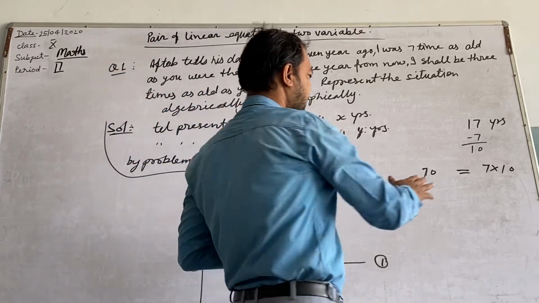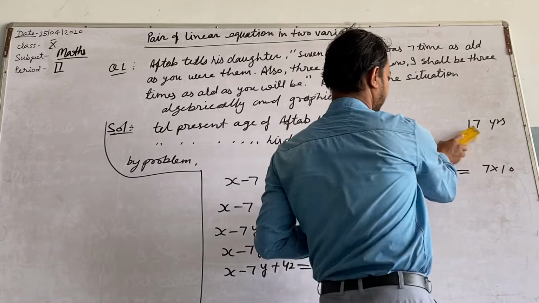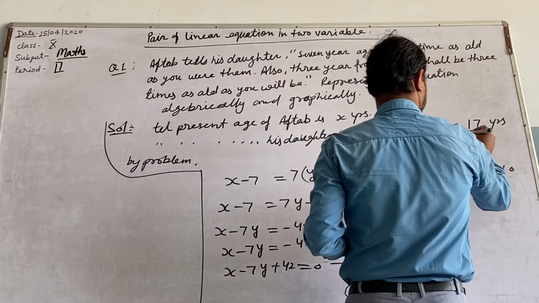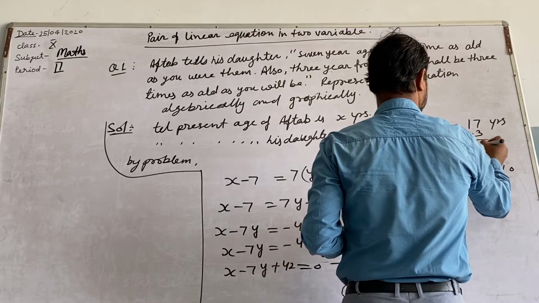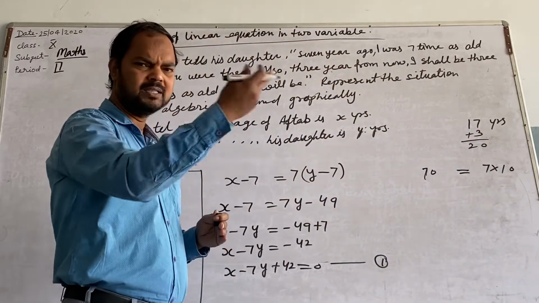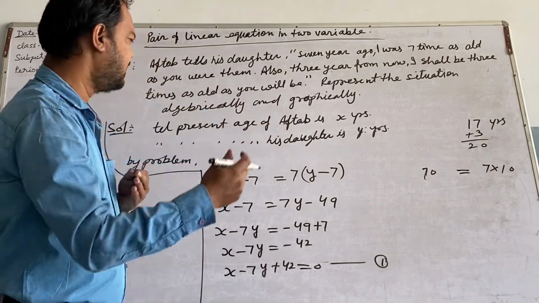If you are 17 today, now after 3 years, this will be 20, right? After 3 years, we will go plus 3. 3 years from now, after 3 years, we go plus 3.